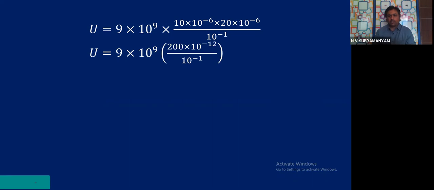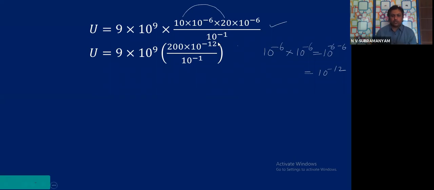Okay, now tell me this: from this step we got this step. How did you get 10 into 20, 200? 10 power minus 6 into 10 power minus 6 will be equal to... bases are same, powers are added, minus 6 minus 6, which will be minus 12. That means 10 power minus 12, by 10 power minus 1, which is already there in the denominator.